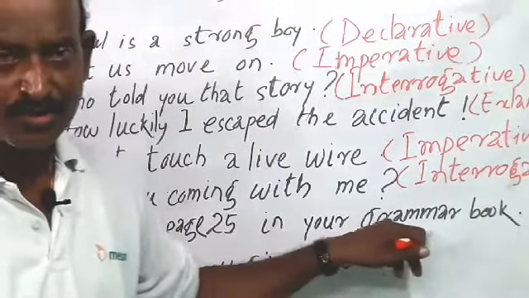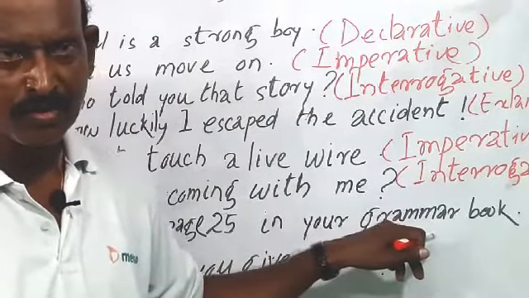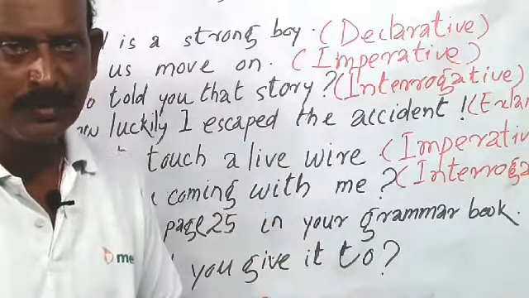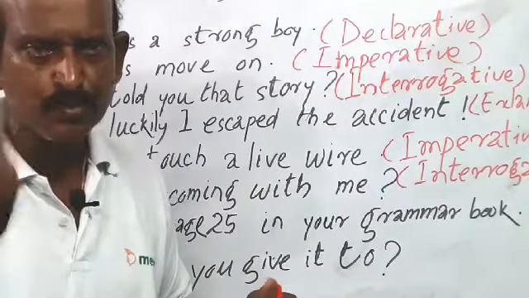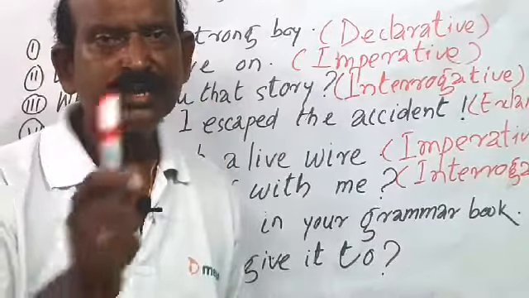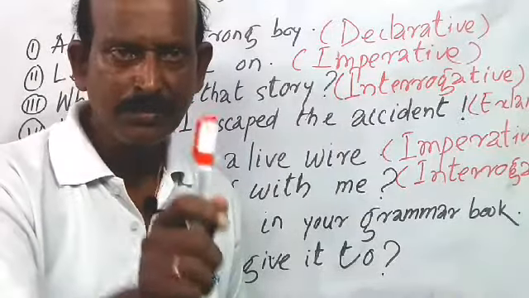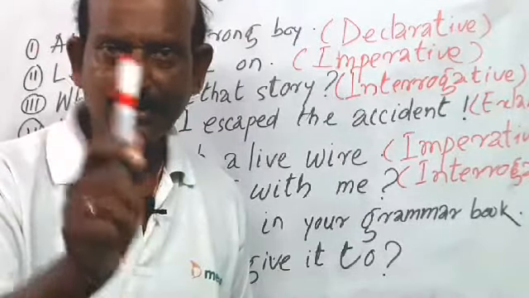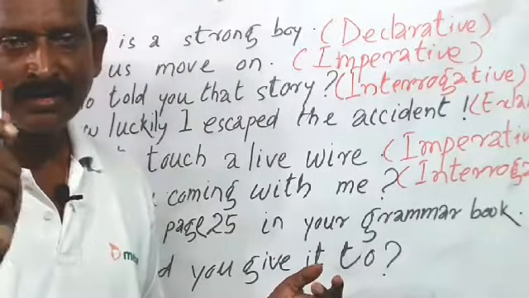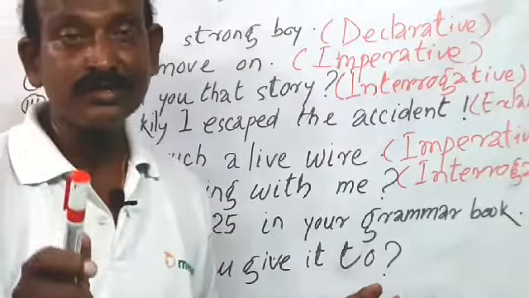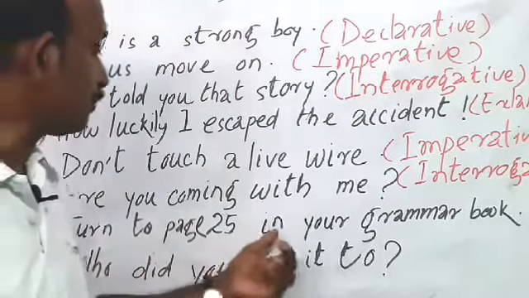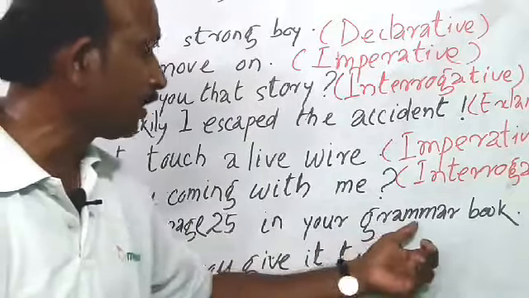Follow, it is an instruction. Someone gives the instruction to open the book or turn to page number 25. Someone gives the instruction to do something. And as it is an instruction, it is an imperative sentence. Order, request, command, advice, suggestion, instruction, warning, wish, they are called imperative sentences. So, turn to page 25 in your grammar book.